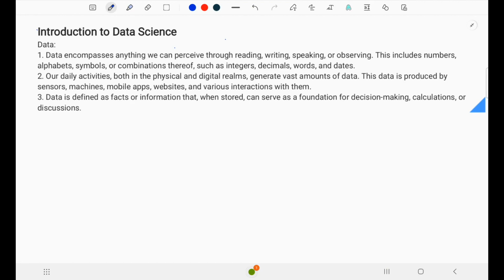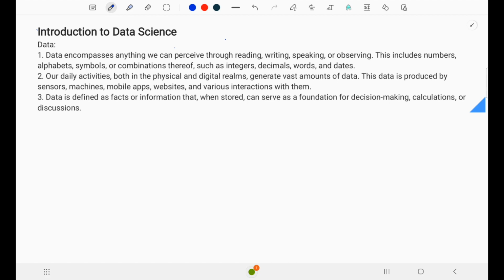So, you know what is data science. We have lots of data. We are producing lots of data. From the data, we are going to analyze the data, infer from the data, and visualize the data for our business needs. Not only for business needs, but for any decision we are going to make. So this concept is called data science. Okay. So next video, I will show you the big picture.